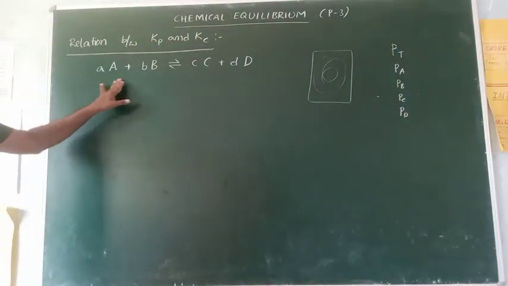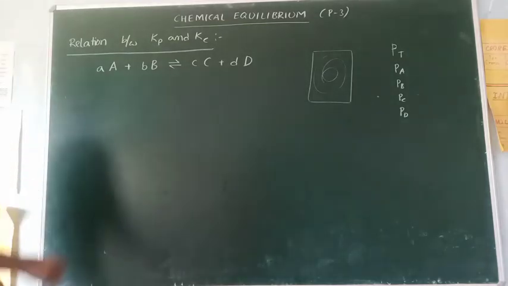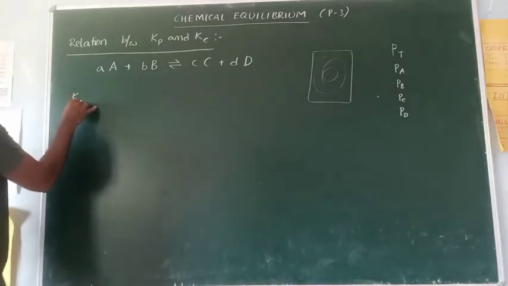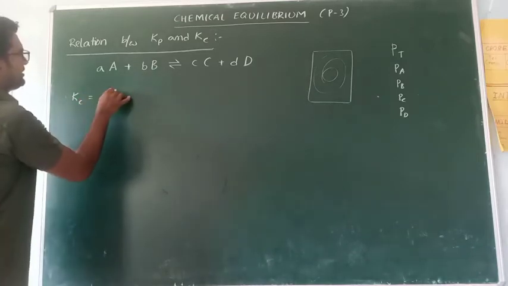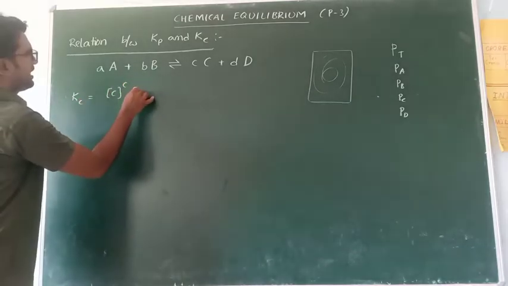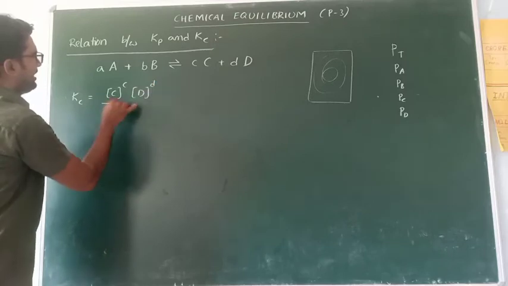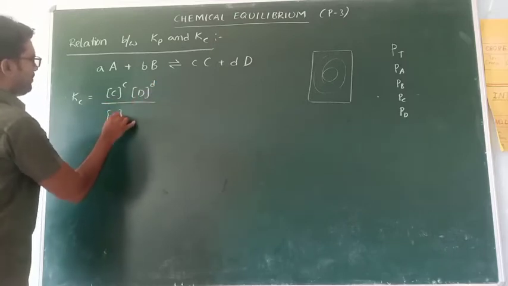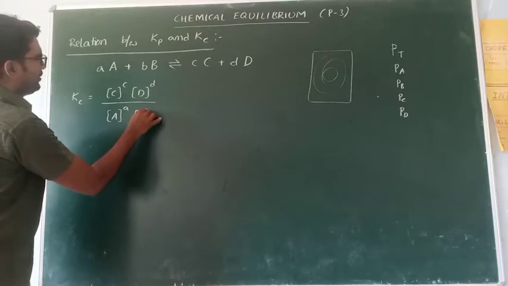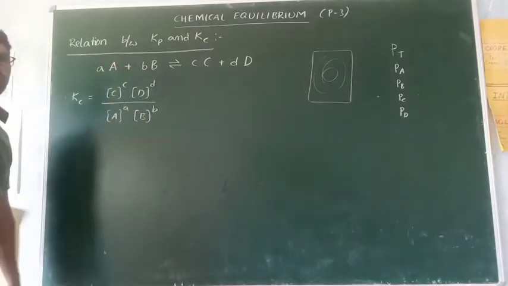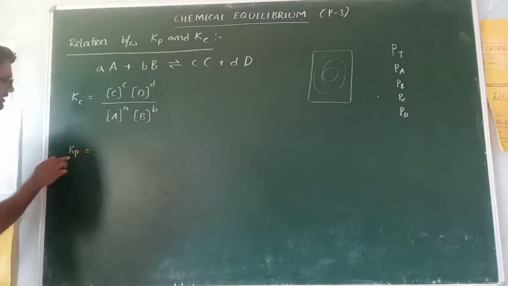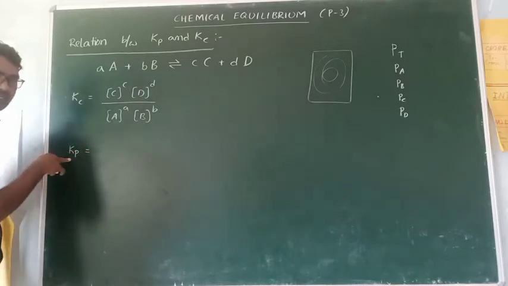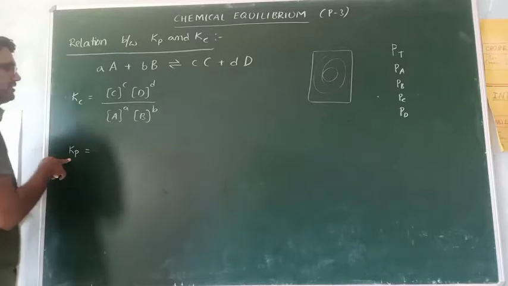This is the given equation. For this equation, first write the equilibrium constant in terms of concentrations: concentration of C to the power c, concentration of D to the power d, divided by concentration of A to the power a, concentration of B to the power b. We know that very well. Now write Kp, the equilibrium constant in terms of partial pressures.